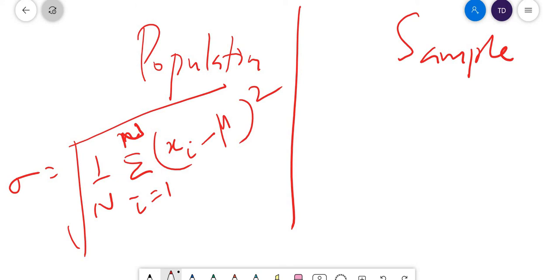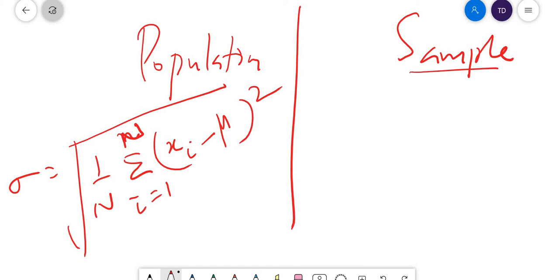But when you consider the sample standard deviation, you will take the mean as x bar. In the previous formulas, I was using mu. Now the sample standard deviation: in many cases it's not possible to sample every member within a population.